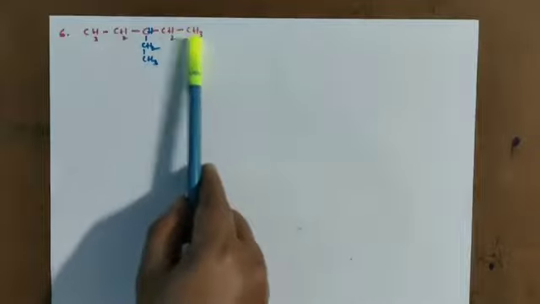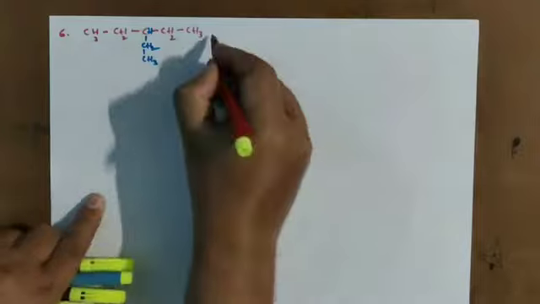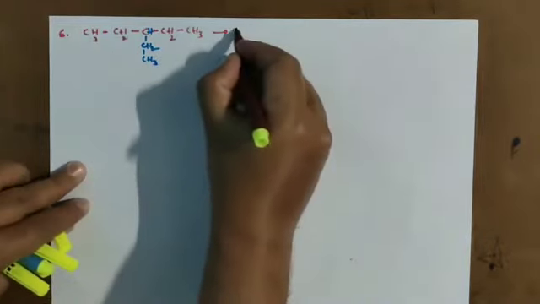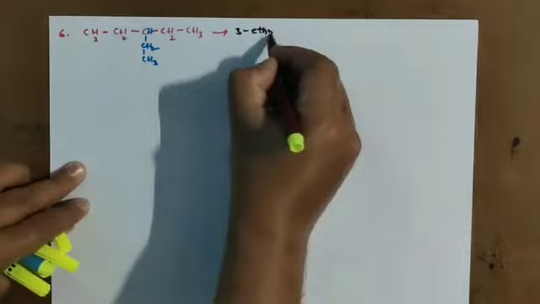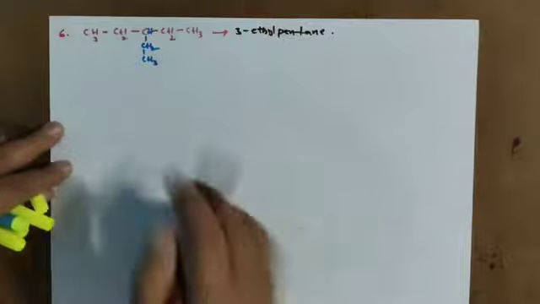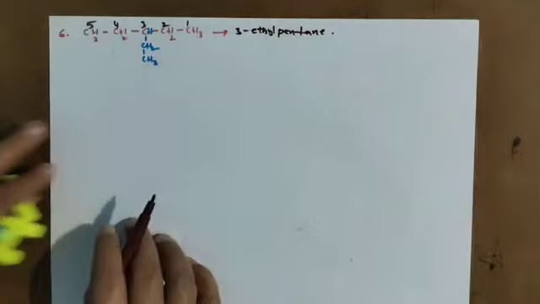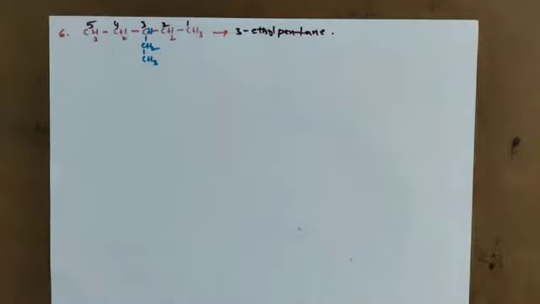Am I right now? Look here. 1, 2, 3, 4, 5, 6, 7. So 1, 2, 3. 3-ethyl pentane. What is the name? 3-ethyl pentane. Am I right? Chain name is 3-ethyl pentane. This is one we got, with how many carbon? 1, 2, 3, 4, 5. This is another chain we got.